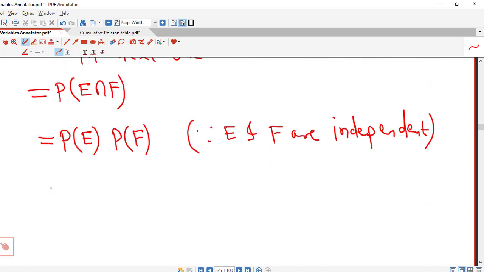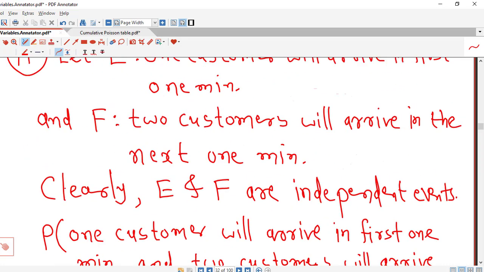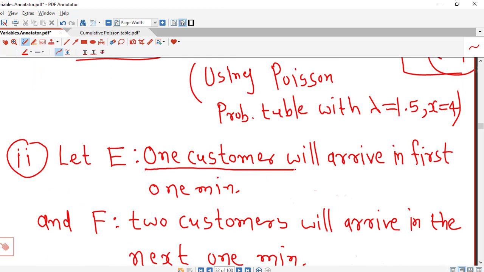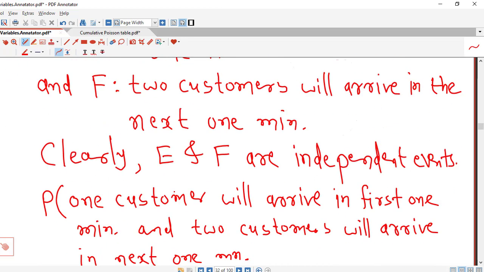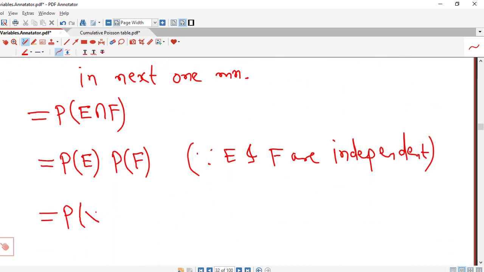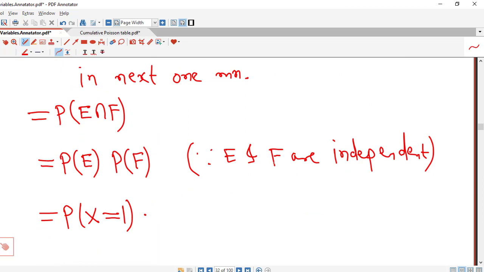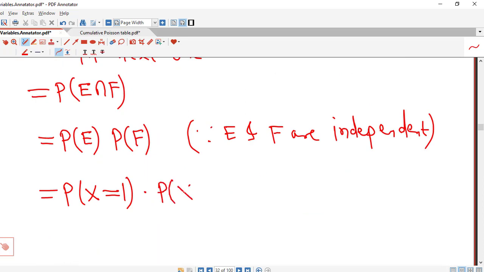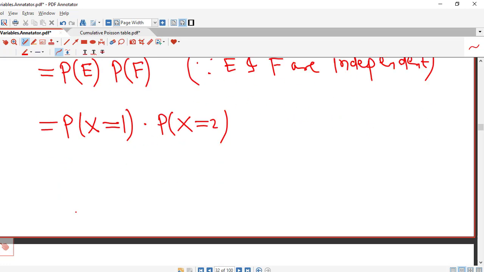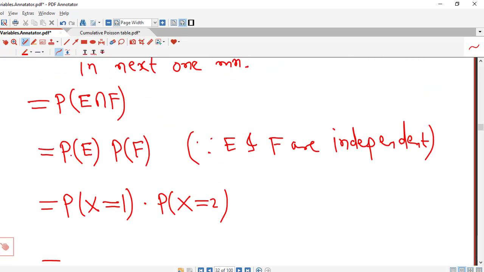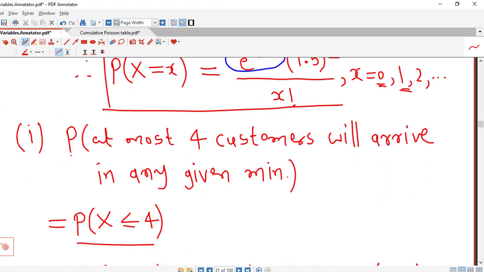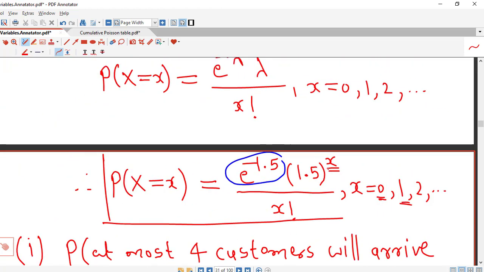Now event E corresponds to capital X equal to 1. Event E is the arrival of one customer in 1 minute, so event E is equivalent to capital X equal to 1, and event F is the arrival of two customers in a minute, so event F corresponds to capital X equal to 2. These two we can calculate using our probability mass function, which is e raised to minus 1.5, 1.5 raised to x over x factorial. So first we consider x equal to 1 and then x equal to 2.